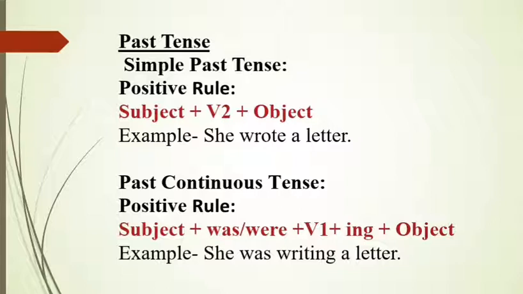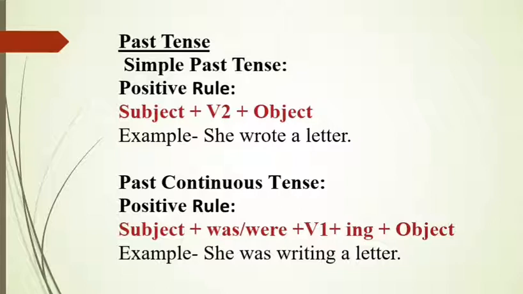Okay. Next, past continuous tense. So what is the rule? What do you mean by past continuous? An action that was happening at some time in the past. Rule: subject plus was/were plus first form of verb plus ing plus object. Example: she was writing a letter.